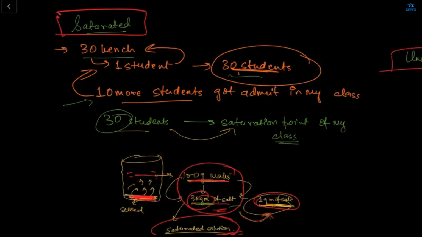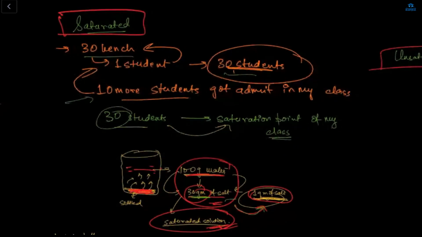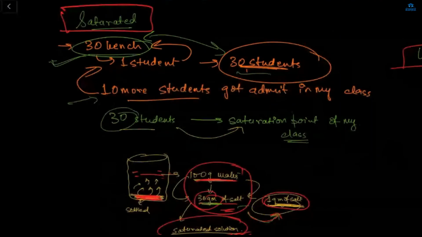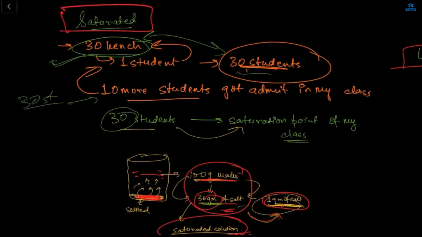So let me make you understand this one. What is a saturated solution? See, let's say in my class there are 30 benches, okay, Advika, and there are 30 students. Each one student can sit on these 30 benches, right? So only how many students are possible in my class? Ma'am, 30 students. Yeah, 30 students are possible because on each bench only one student can sit. So what if 10 more students got admitted into my class? Then what will happen? Ma'am, there won't be any space.